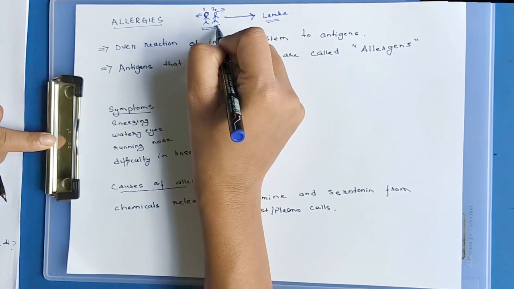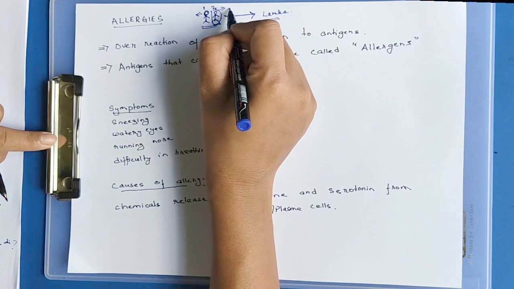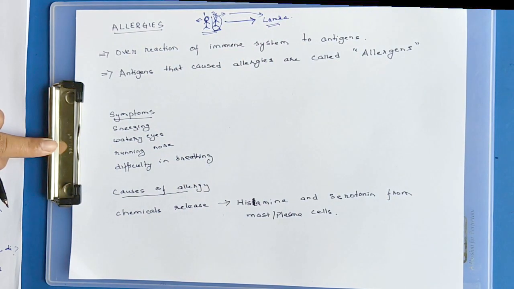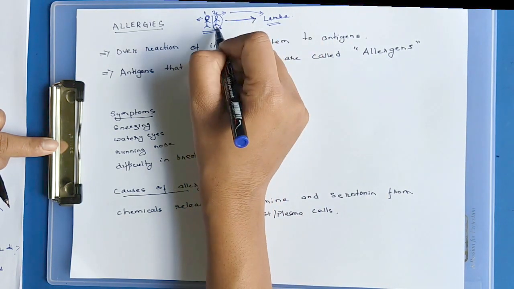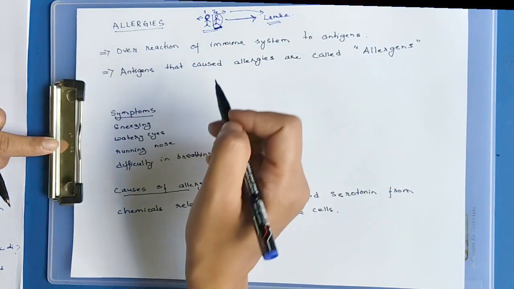There is a second person, who even if he is exposed to dust particles, antigens, or foreign particles, has no reaction. That means he is not allergic to any of those antigens.